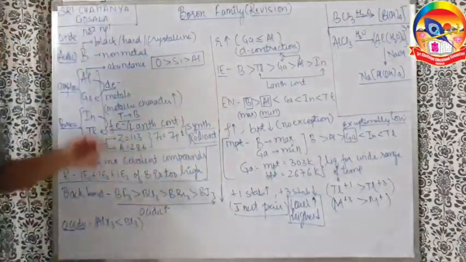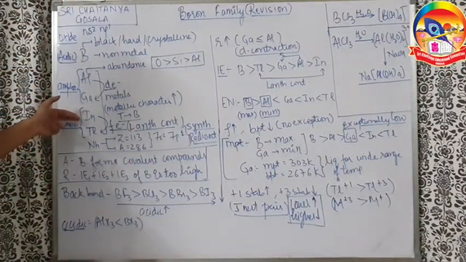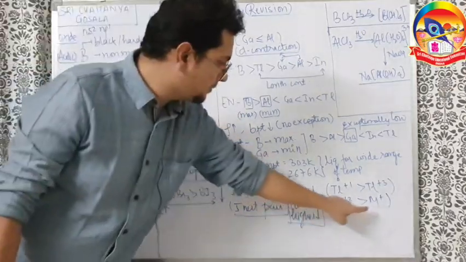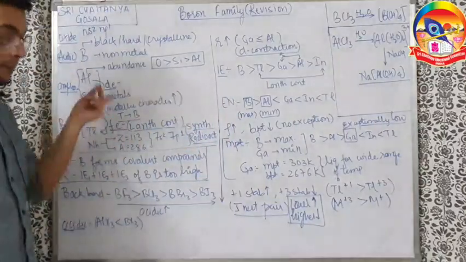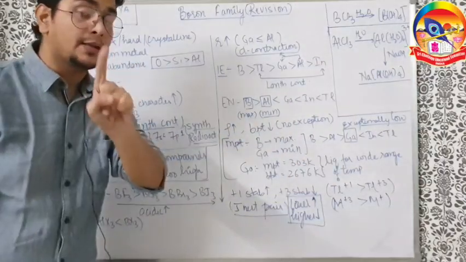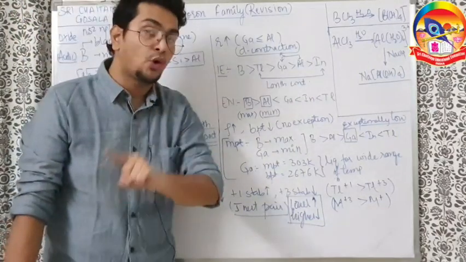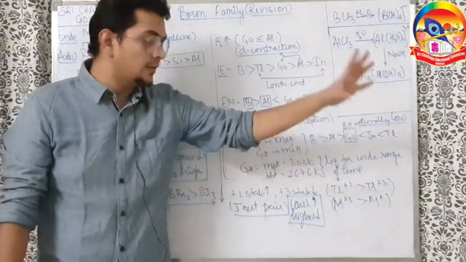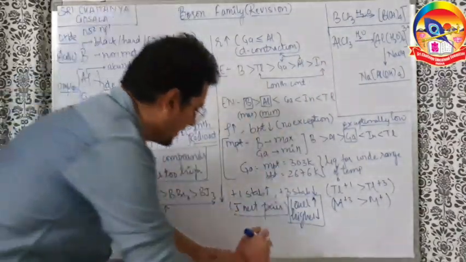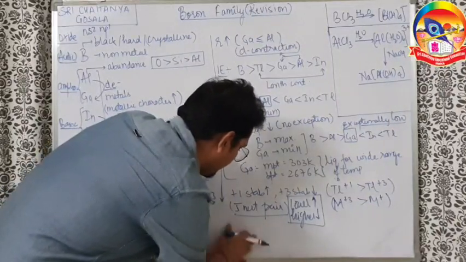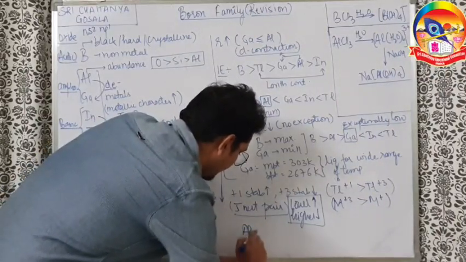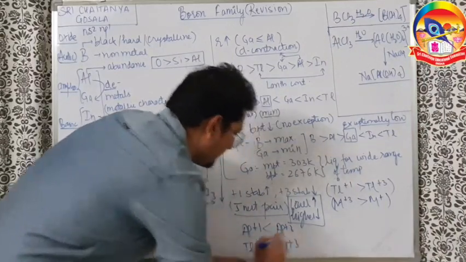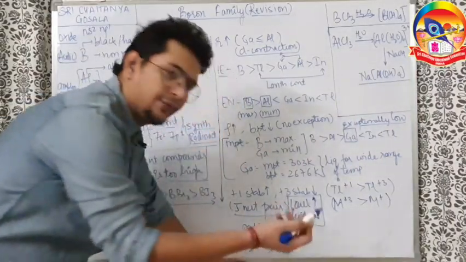Understand this thing: for boron, aluminium, gallium up to indium, the higher oxidation state will be more stable. That means +3 will be more stable than +1 up to indium. But only for thallium, the last element. Understand this clearly: for the inert pair effect in the boron as well as the carbon family, only for the 6th period element does the lower state become more stable than the higher. What does it mean? If I compare aluminium +1 and +3, and thallium +1 and +3, then for aluminium +3 will be more stable, but for thallium +1 will be more stable.